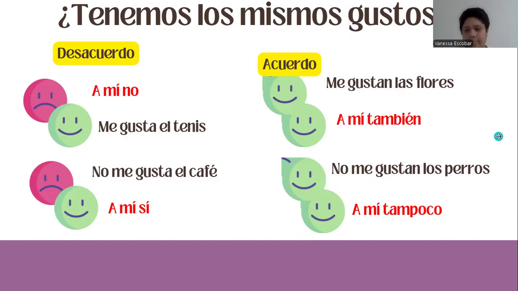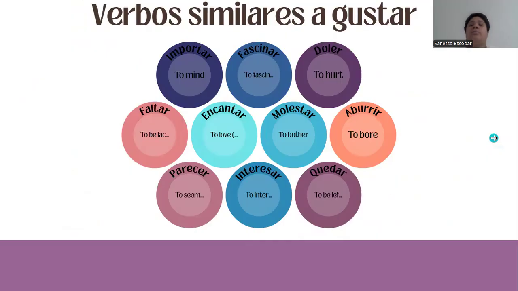And like I mentioned at the beginning, we have verbs similar to gustar. Okay, similar not in meaning, but similar in the way that the sentences are constructed. So you apply what I have told you about gustar with these verbs.